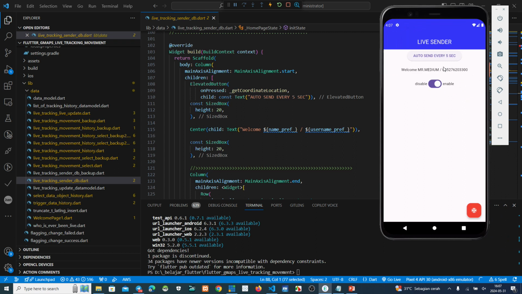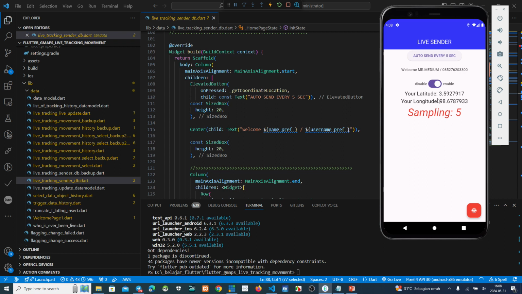We see this one. Who is the login? Mr. Medium. What is the username? This is the username, 08 and so on. And then we receive data from the satellite. In this case, we just receive this one because we don't have GPS on my computer.